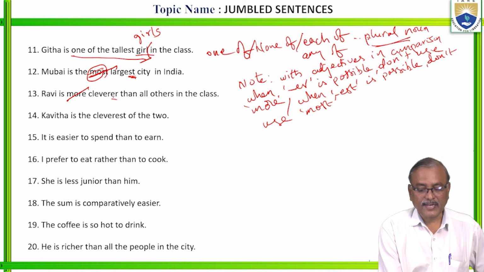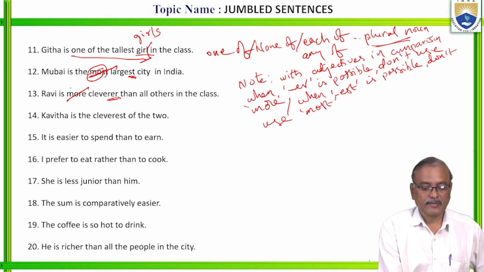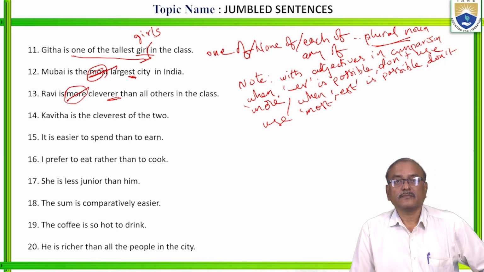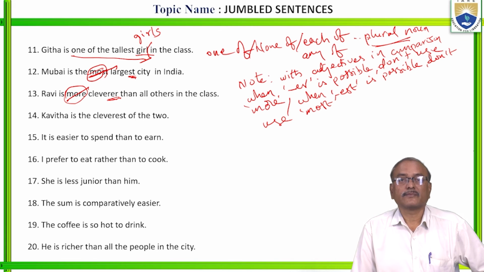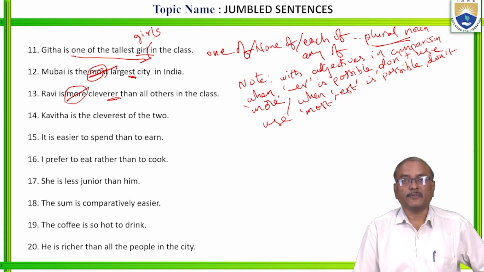Here, in cleverer, ER is already possible. When ER is possible, don't use here more. Okay? Next. 14th. Kavita is the cleverest of the two.